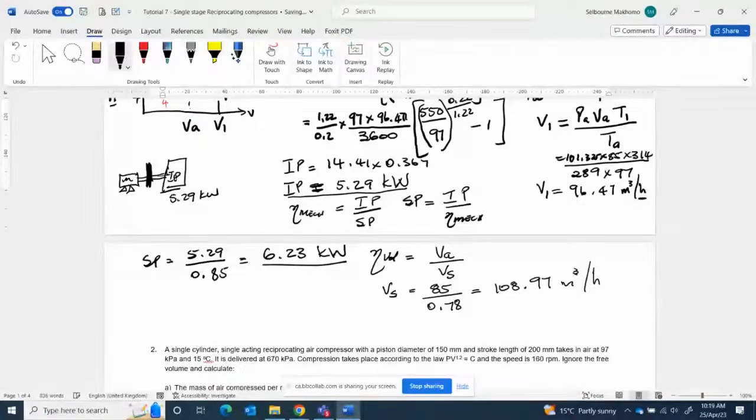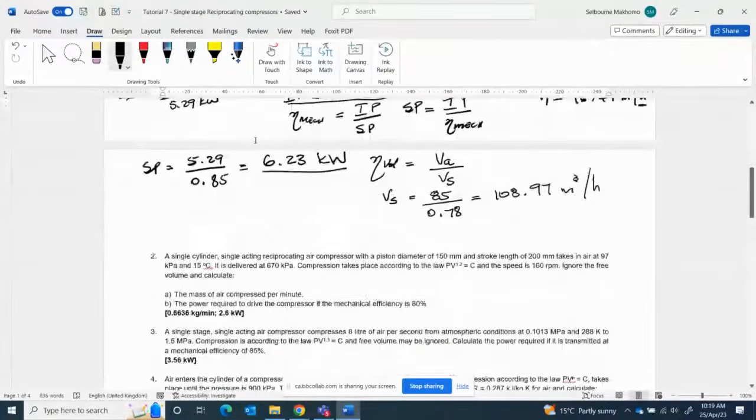We need swept volume in cubic meters, not in cubic meters per hour. So how do we convert that? We divide by the number of revolutions made by the compressor. So swept volume, that is the final answer, is going to be 108.97 cubic meters per hour, divided by RPM, 120 revs per minute.